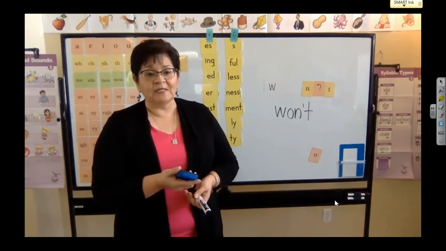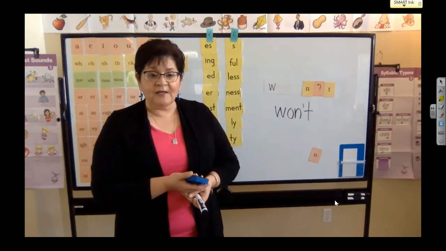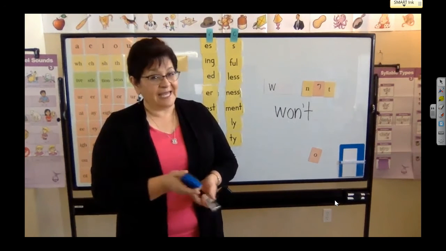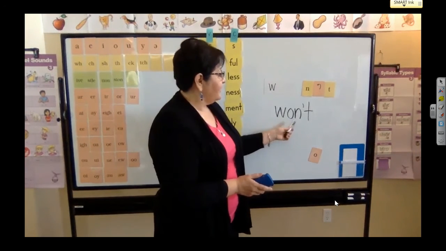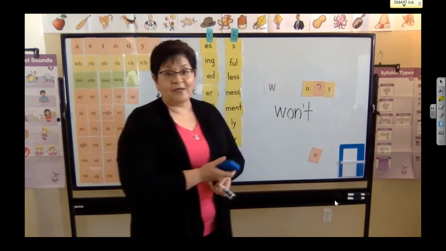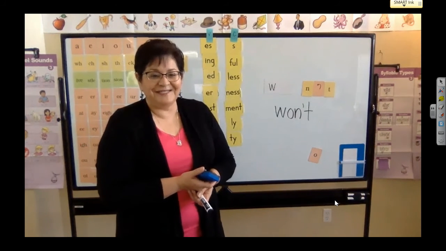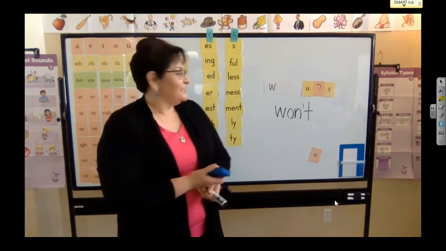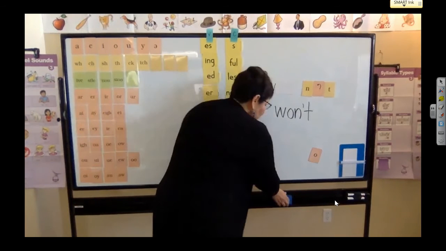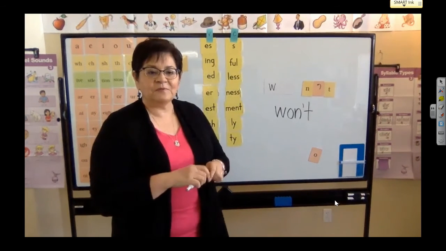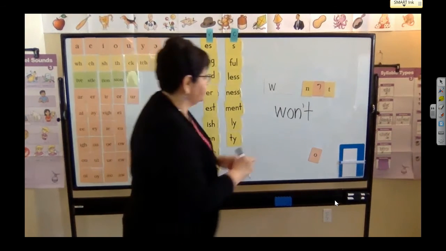So in the word will, I got rid of the ILL, and then we take off the N, but I had to add my O and then take away that O and replace it with an apostrophe, right? So won't. So it turns into won't. So if you remember, you also have the word, let me write this word for you.